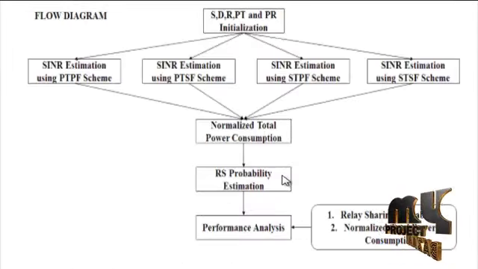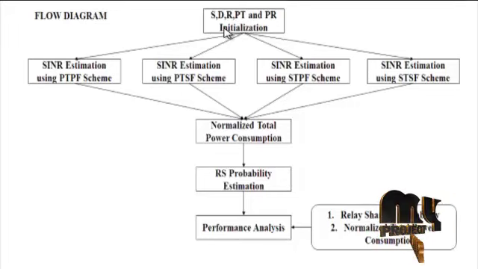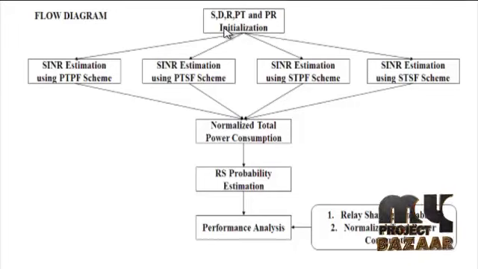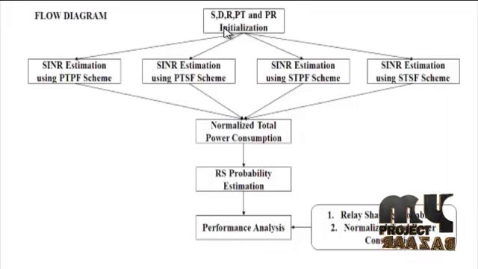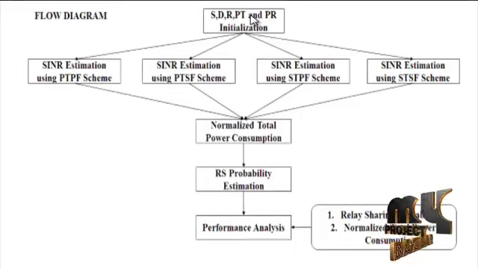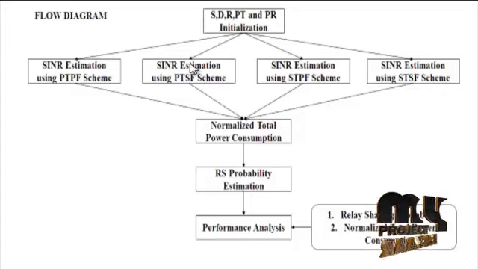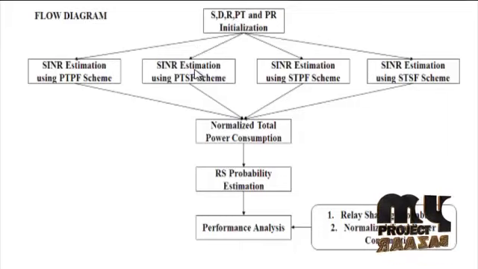Let me discuss the flow diagram for our process. Initially, the system model has been designed. Here, source S, relay R and destination D have been incorporated. Also deploy the primary transmitter PT and primary receiver PR. In PTPF and PTSF schemes, both PT and S are allowed to transmit the signal simultaneously, as well as R forwards the received signals from source and primary transmitter to PR and D simultaneously.